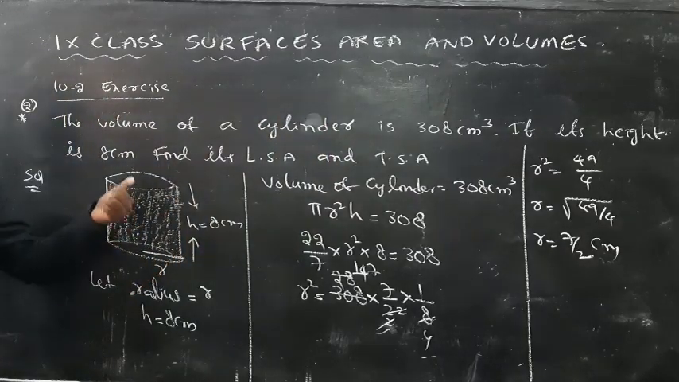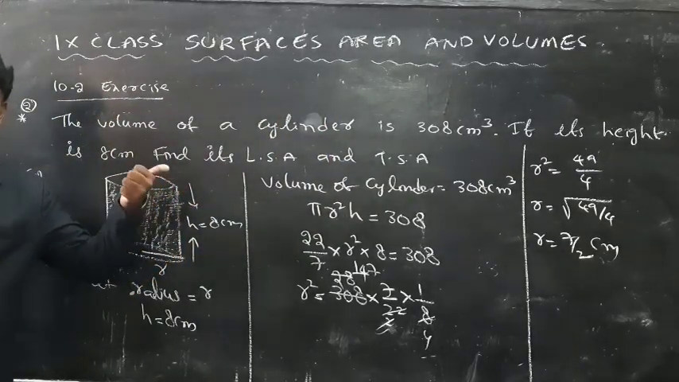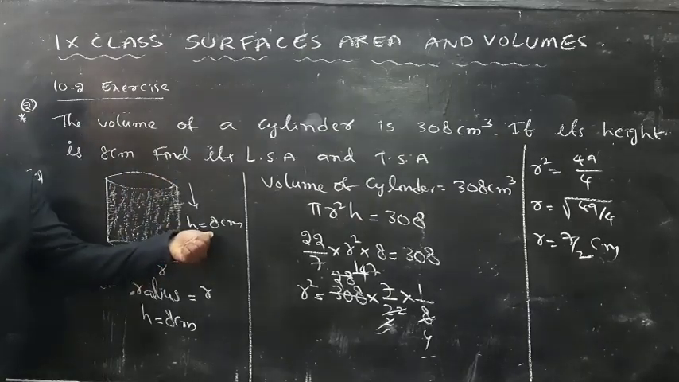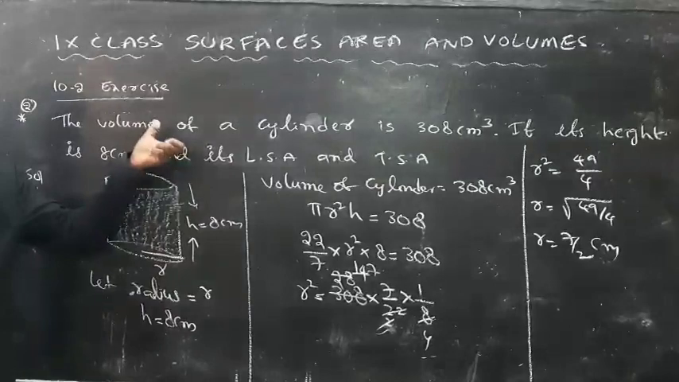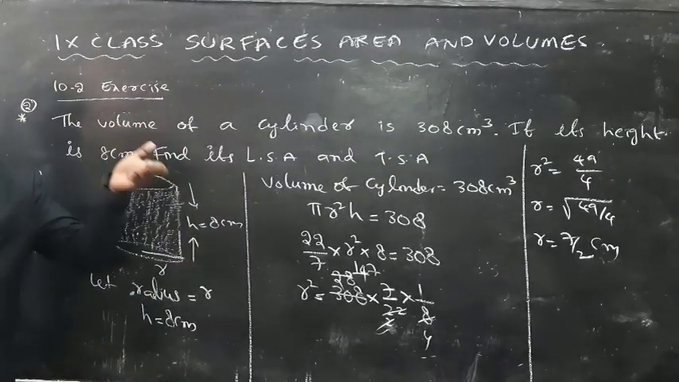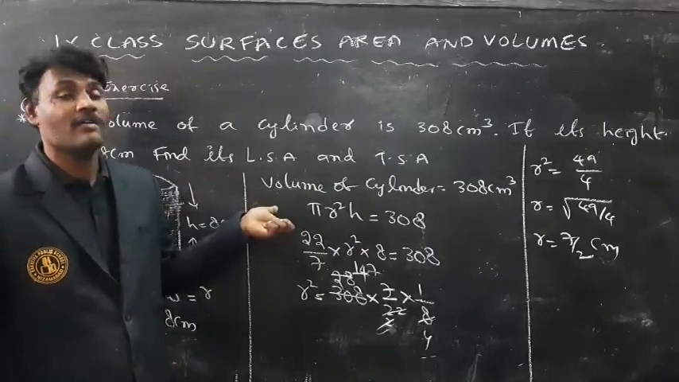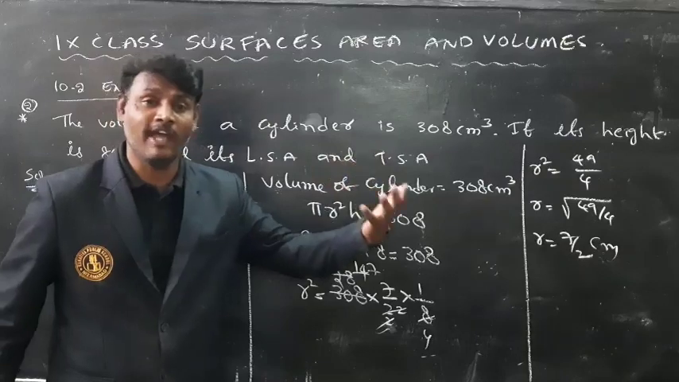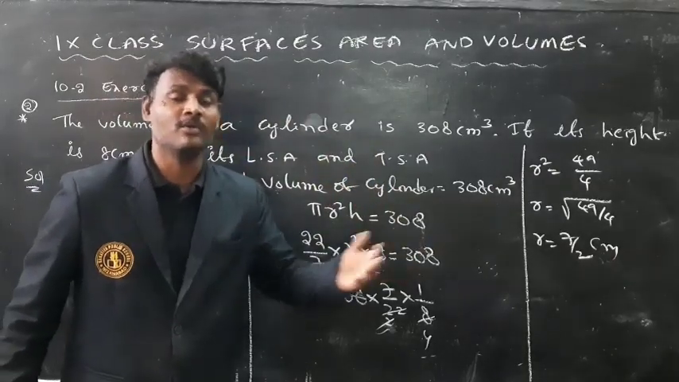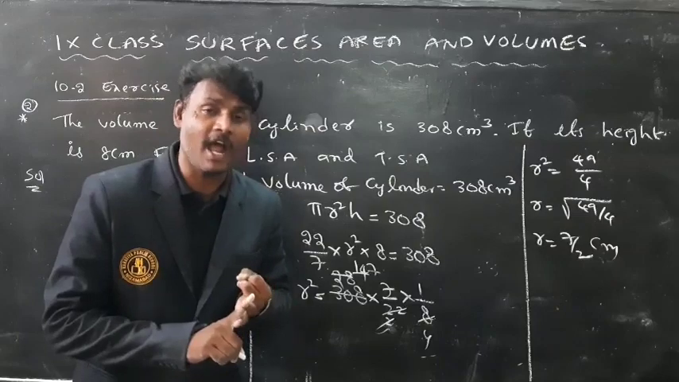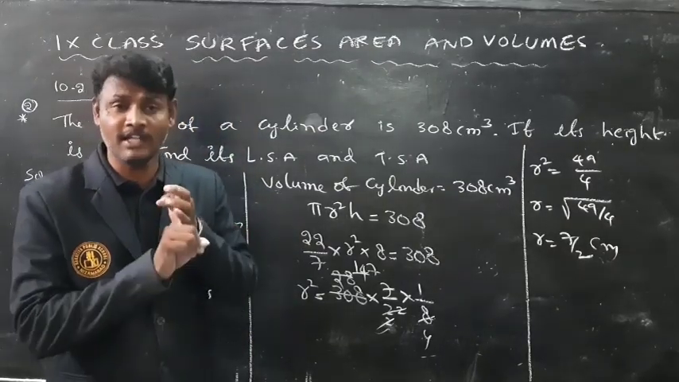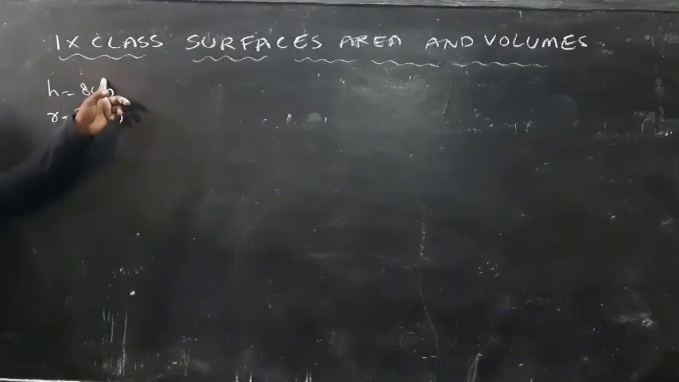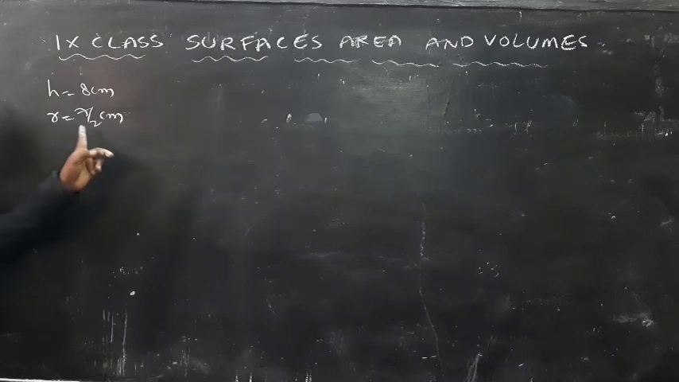Here is one cylinder. What is the volume of the cylinder? 308 centimeter cube. What is the height here? 8 centimeters. From the data, the radius value is not mentioned, so you have to find the radius. By using the volume of cylinder formula, the radius is 7 by 2 centimeters. Now I know the height value and also the radius value. Now you have to find the lateral surface area and also the total surface area of the given cylinder. So the height of this cylinder is 8 centimeters and the radius is 7 by 2 centimeters.